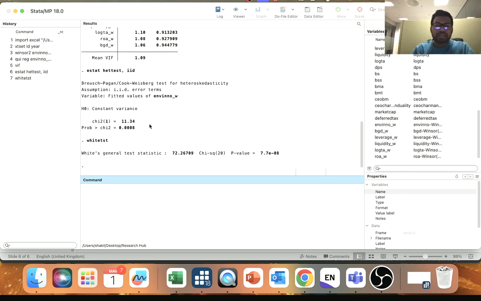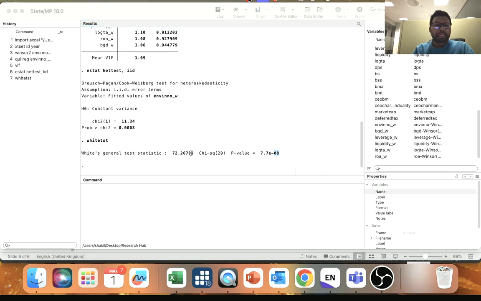Both tests serve the same purpose, but we run both for a robustness check. The first one, you can see, is significant at 0.008, which means it is significant. So we have a significant hetero problem. The second p value is in scientific notation, 7 point e, so it is lower than 0.000 something. Both tests show there is a significant hetero problem, so we need to address this hetero issue when we run our main regression. I'll tell you what you need to do. These two things are done.